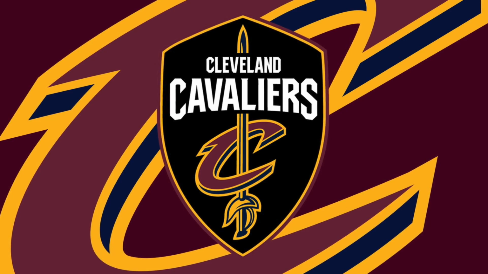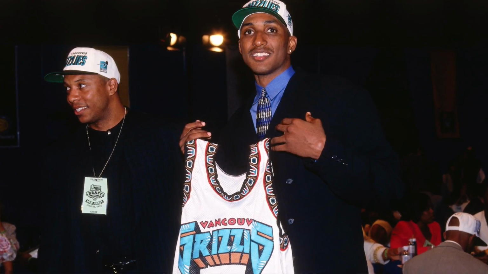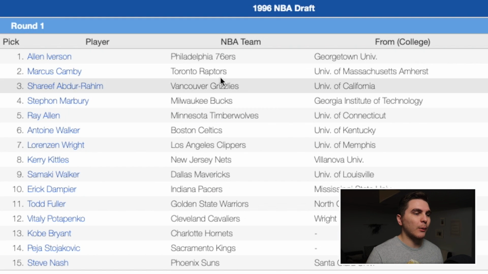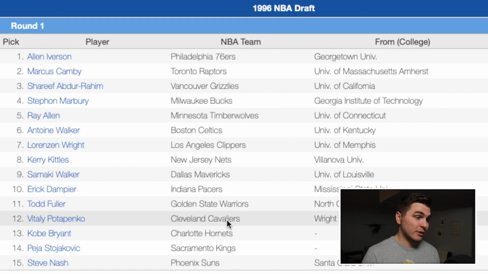Just 2 picks left at number 12 to the Cleveland Cavaliers. I'm sending my guy, Sharif Abdur-Rahim. Now, I say my guy because Sharif originally went to the Vancouver Grizzlies. The Cleveland Cavaliers originally took Vitaly Potapenko. That's not how you say his name, but I'm not sure what the correct way is, so we'll forget about it.